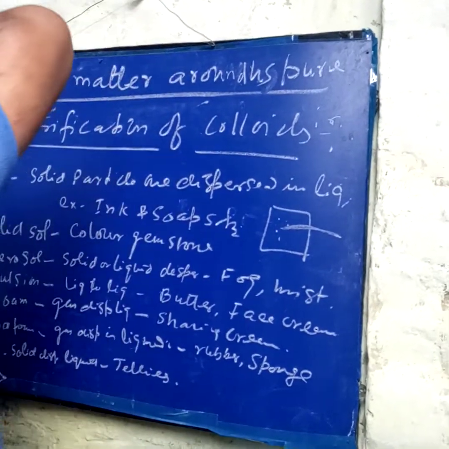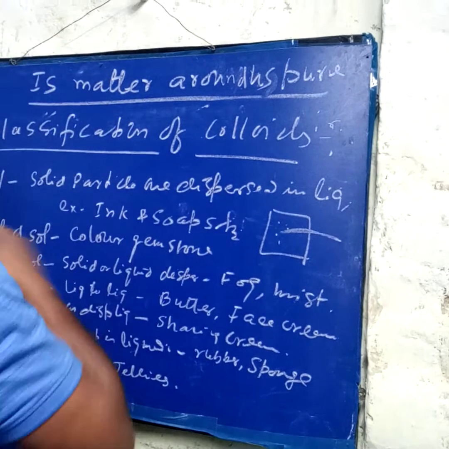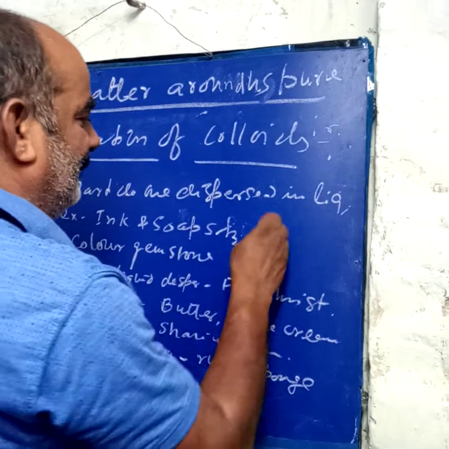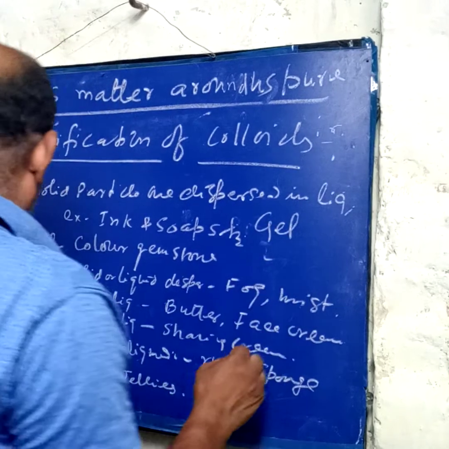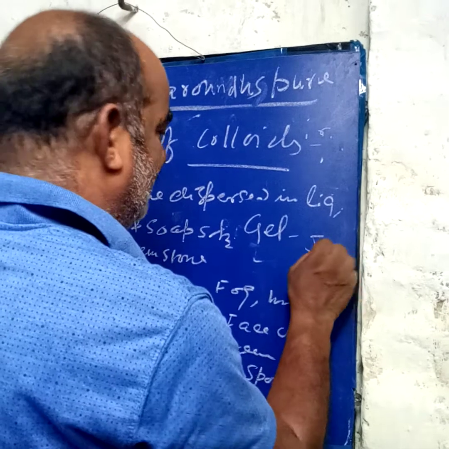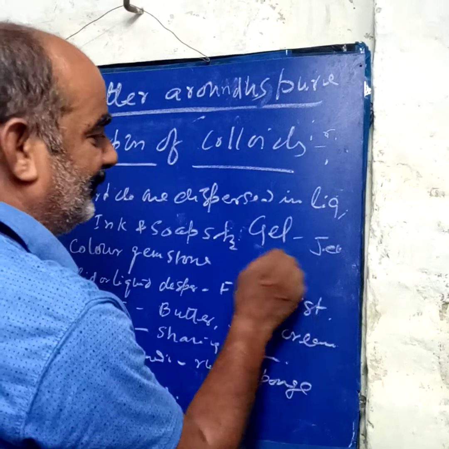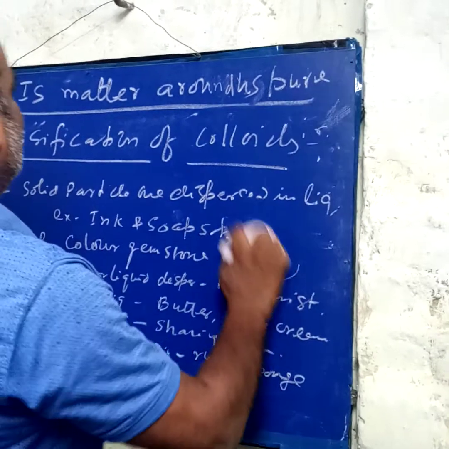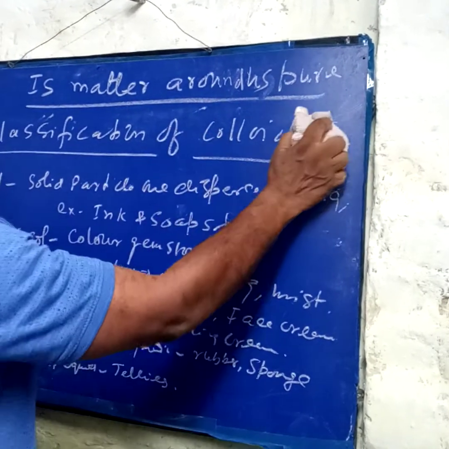Now come to gel. Gel is a liquid dispersed in a solid medium. Now in gel, what occurs? When a liquid is dispersed into a solid medium, it makes jelly. You know jelly. So this is the classification of colloids.